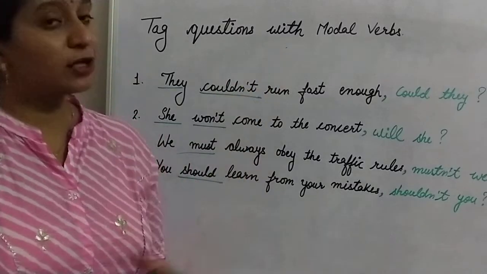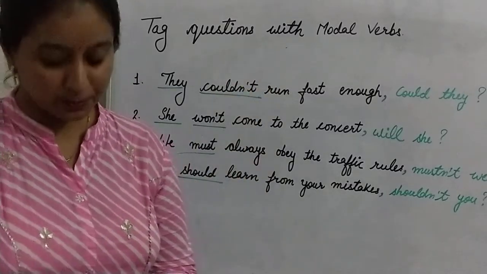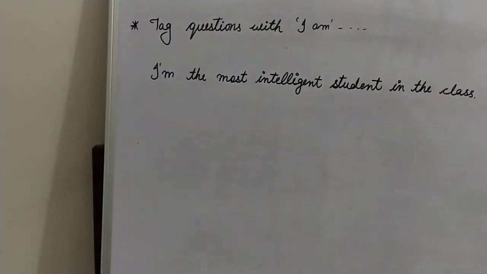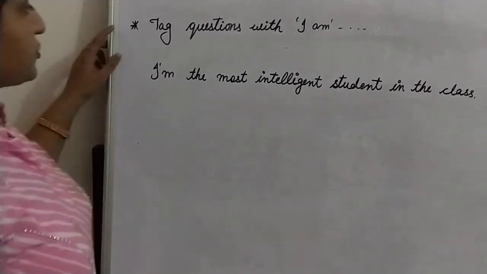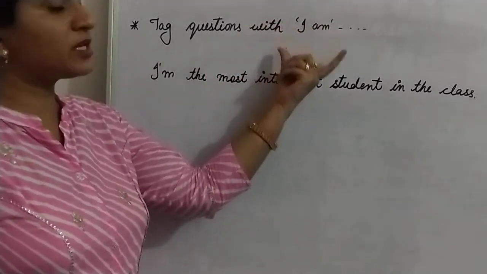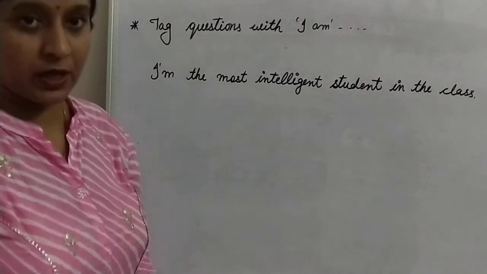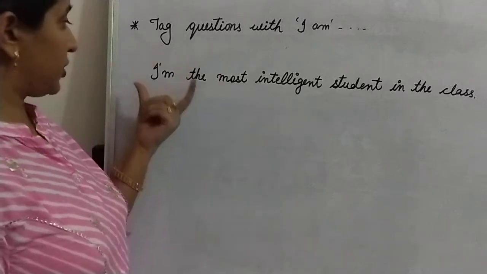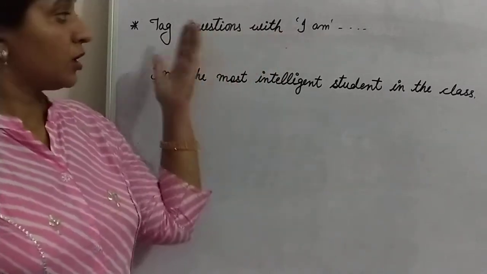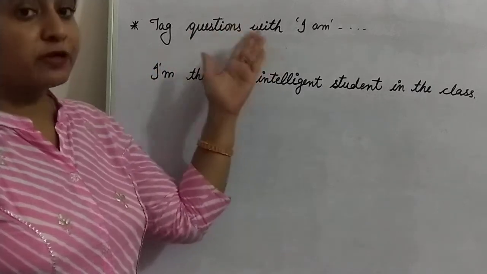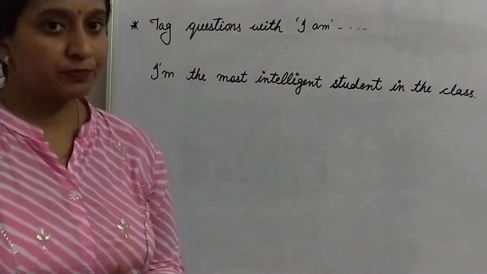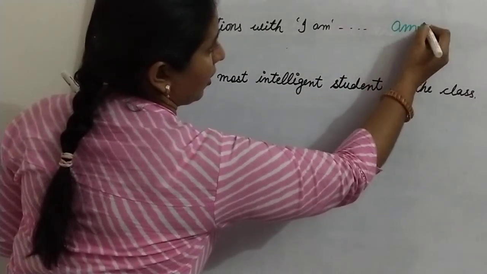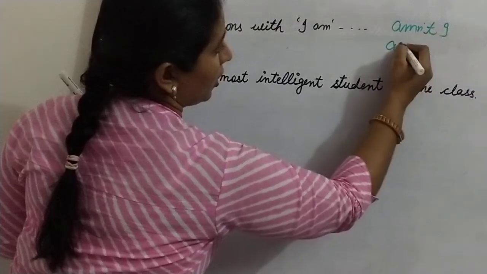So I am going to tell you some exceptions of question tag. Okay, the first one. So here the first exception: what will happen if in the main statement you have I am? If you have I am in the main statement, the contracted form of I am may be amn't I or aren't I?